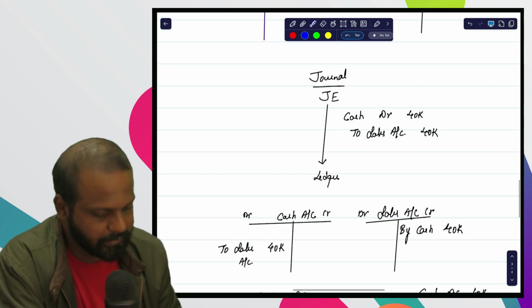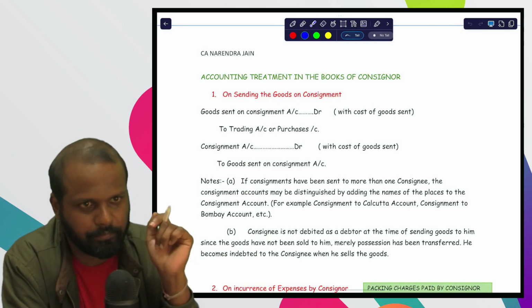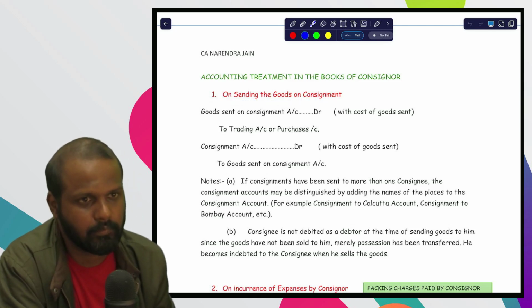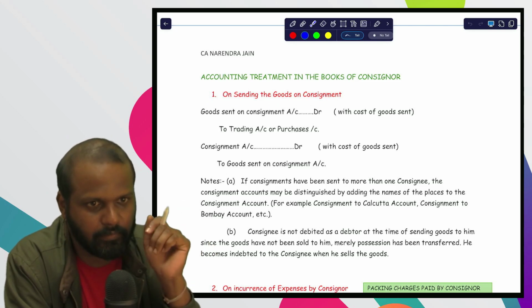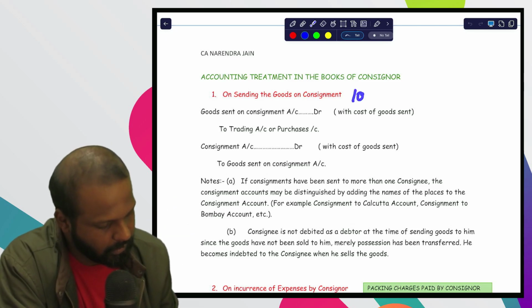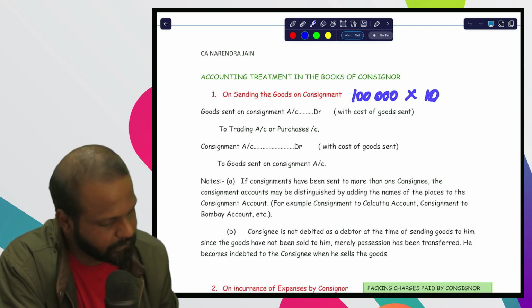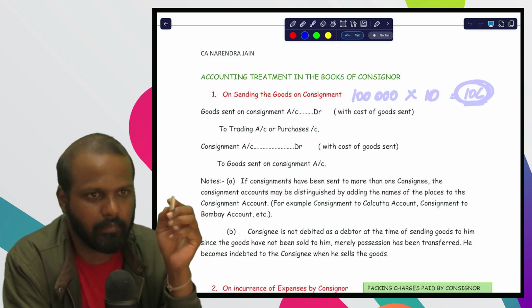Now we'll understand the journal entry. Now let us understand the journal entries one by one. First point, on sending the goods on consignment. When consignor is going to send the goods to the consignee, let us assume that consignor has sent 1 lakh markers to the consignee. Cost of each marker is 10 rupees. So 1 lakh into 10 is 10 lakh. 10 lakh is called goods sent on consignment.